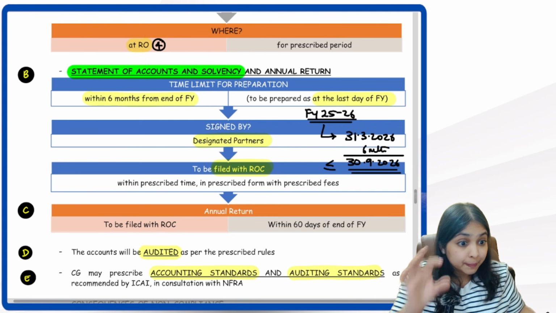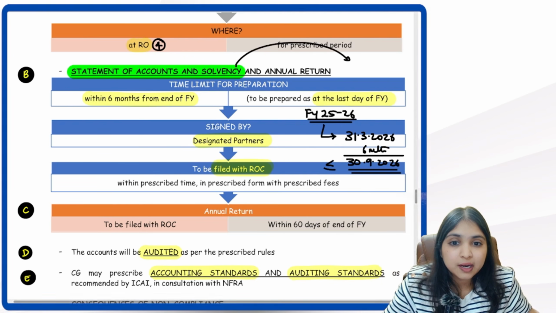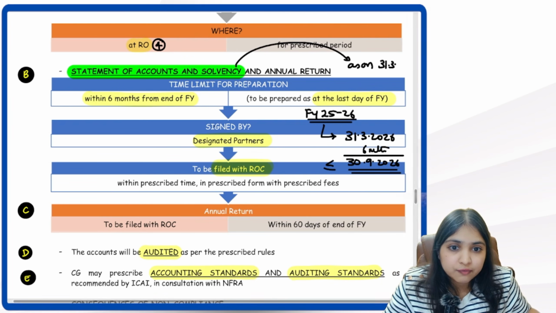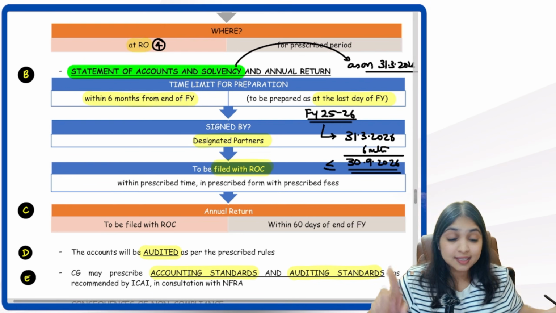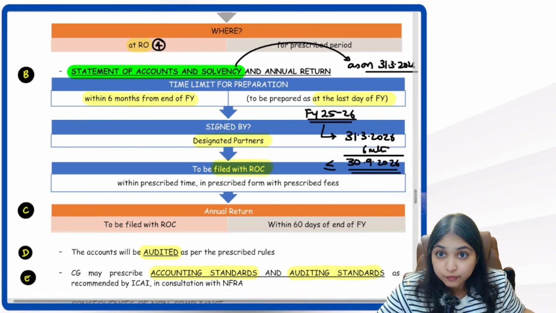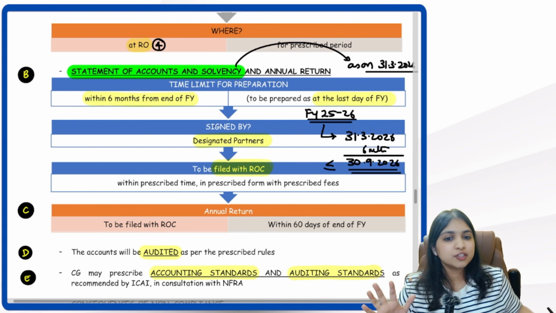But the statement will contain information as on the end of the financial year, as on 31st March 2026. Understood, guys? The statement has to be prepared within 6 months from the end of the year, but it will contain information as on 31st March 2026.